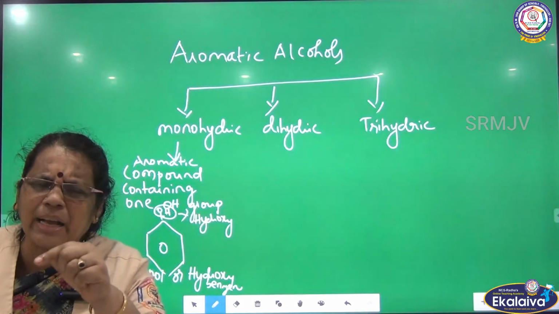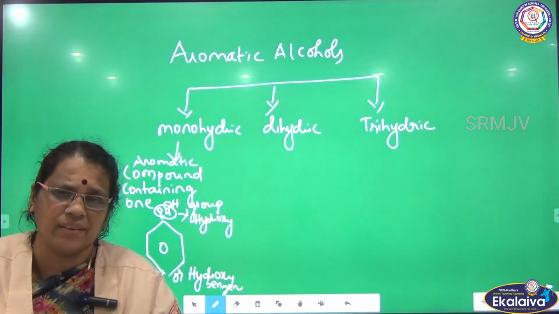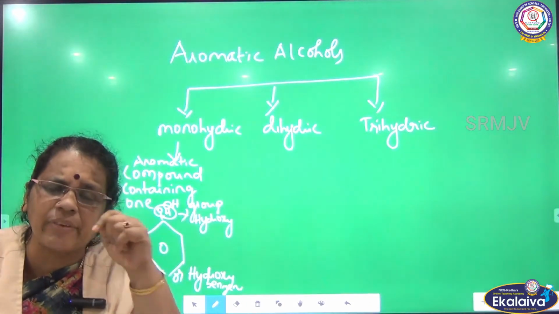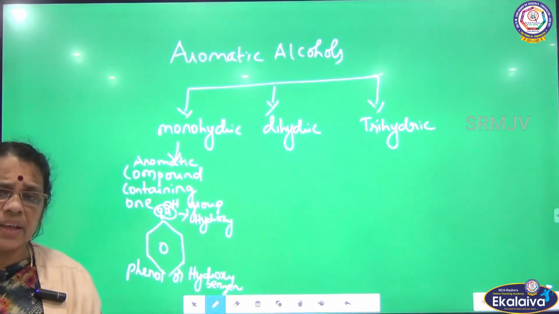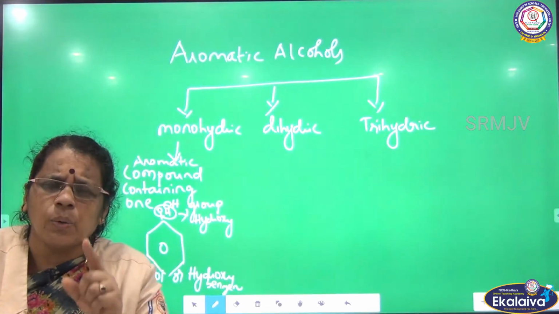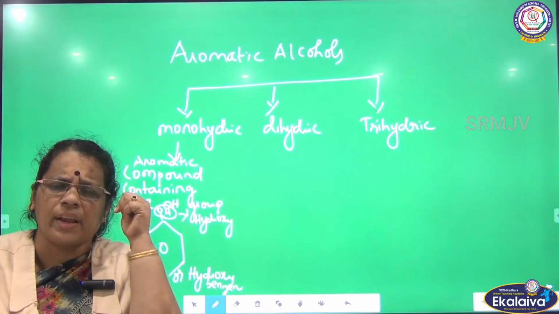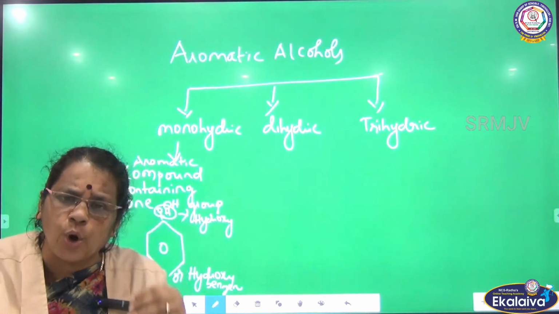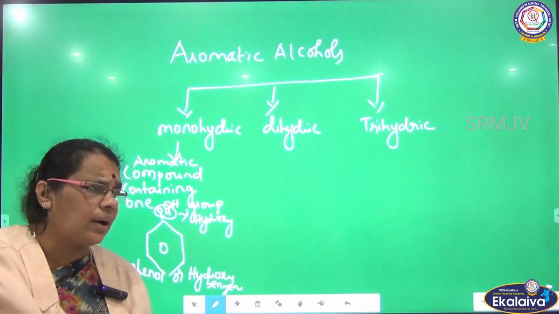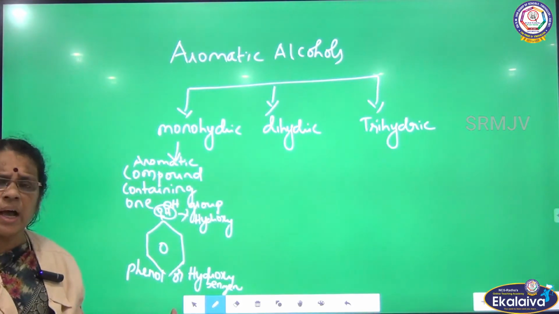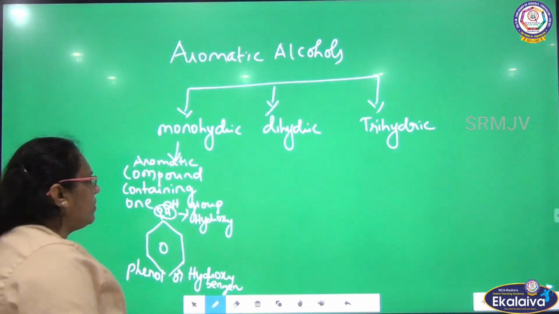What is aromatic monohydric alcohol? There will be a benzene ring. What is aromatic? Presence of a benzene ring. What is monohydric? One OH group is attached to the benzene ring, the aromatic ring. So under aromatic monohydric alcohol I gave phenol, or it can be called hydroxybenzene.